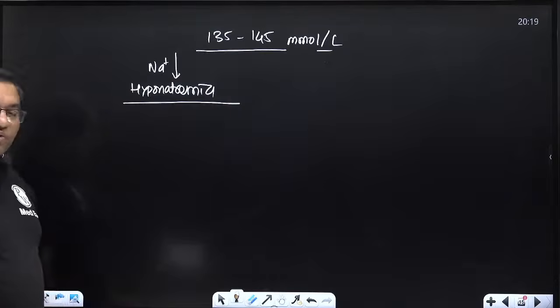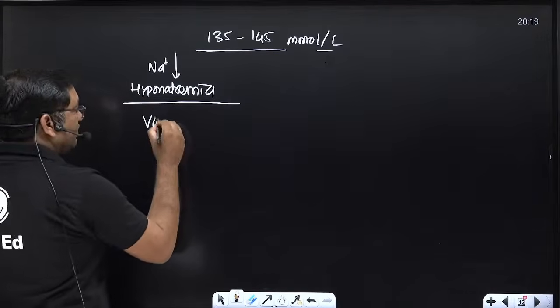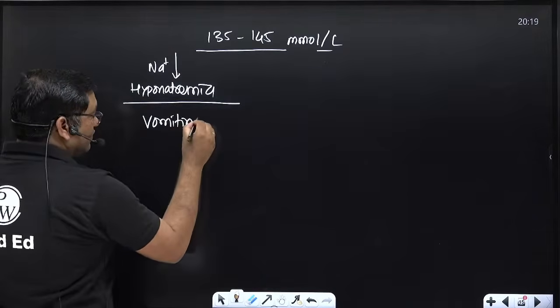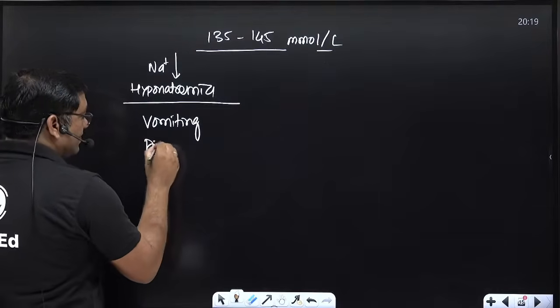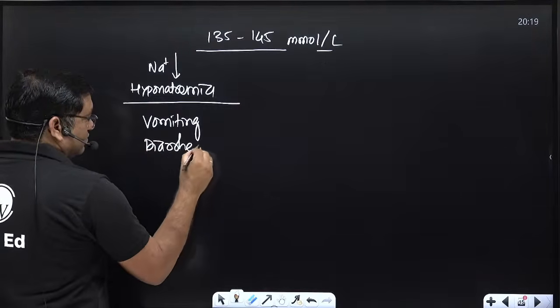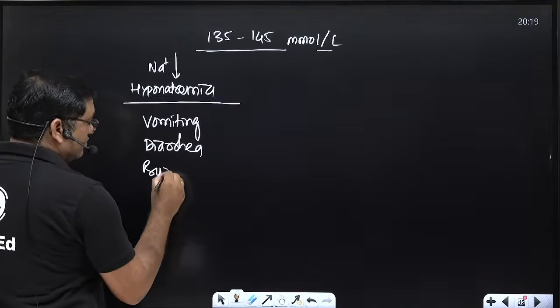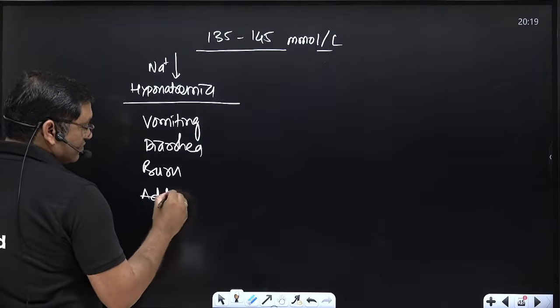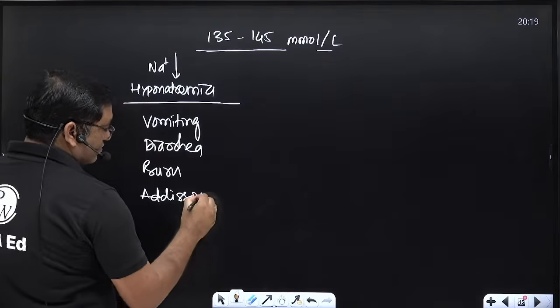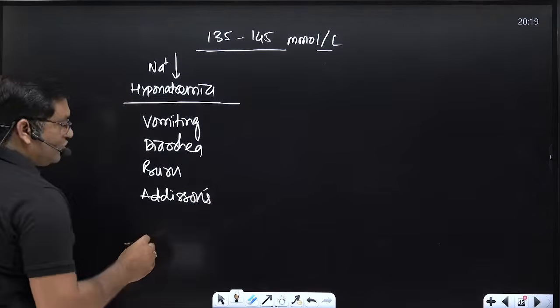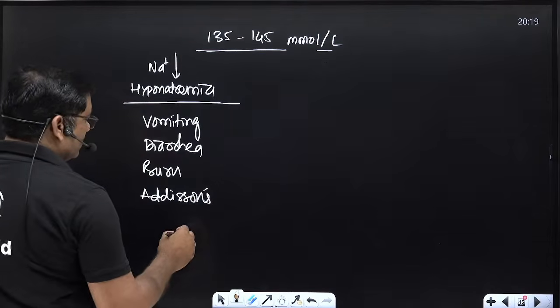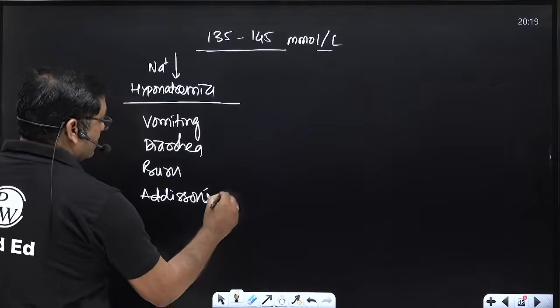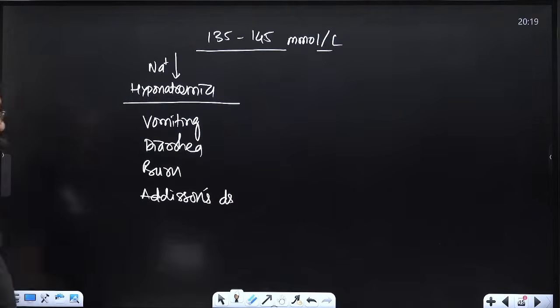The causes include severe vomiting, diarrhea, severe burn, and Addison's disease, adrenocortical deficiency.